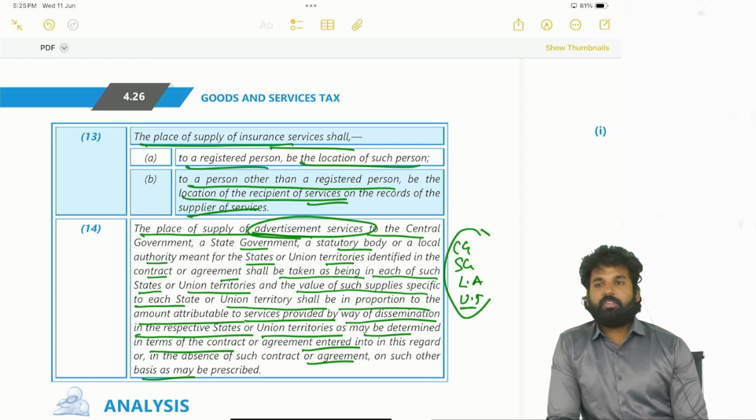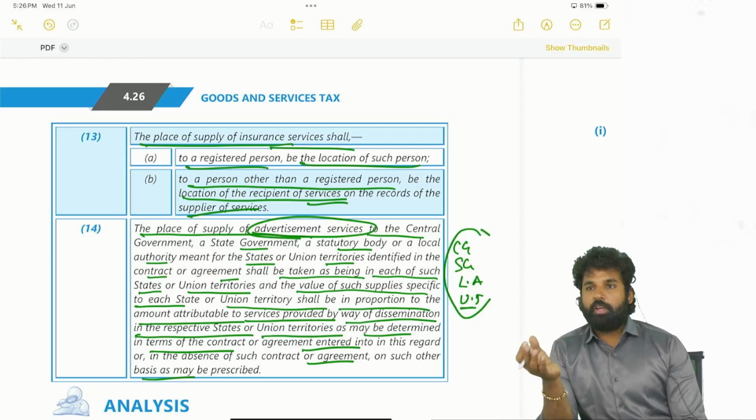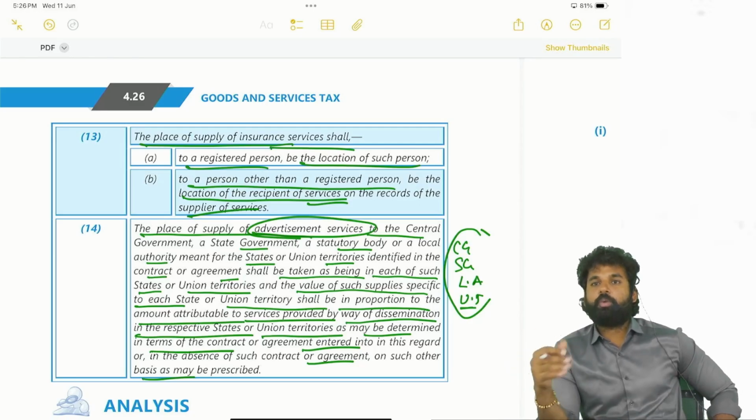Next, advertisement services given to government. There are many government schemes. See, let's say Sarva Shiksha Abhiyan is there. That has to be known to all the public, and next Awas Yojana will be there. Likewise, there are many schemes of the government which shall be known to the public, or sometimes the government is going for some tenders. There will be some classifieds, there will be some auctions. Whatever it may be, the government has to communicate it to the public.